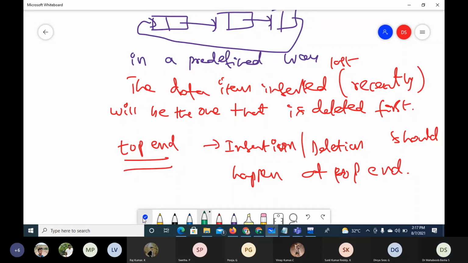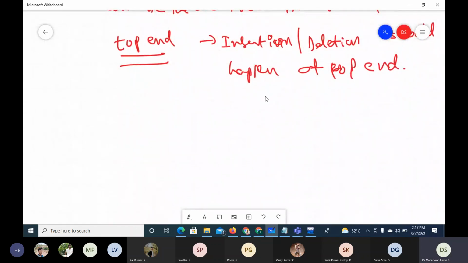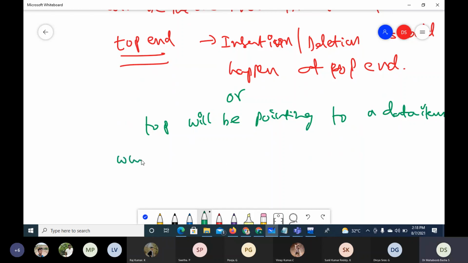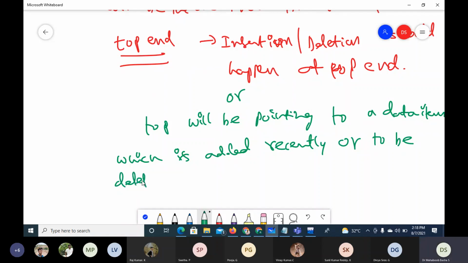Put in another way, insertion and deletion happen at the top end, or you can say the other way of saying it is that top will be pointing to the data item which was added recently, or is to be deleted next.